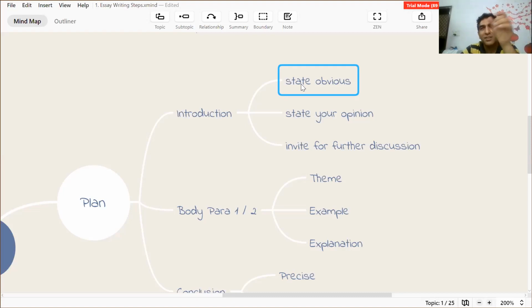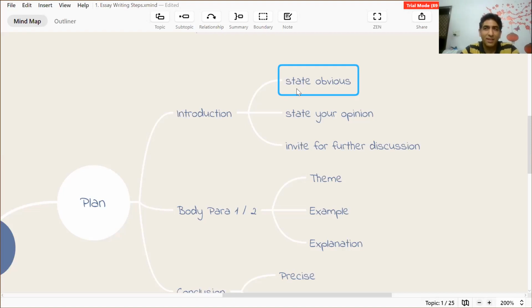So you are stating the obvious. And then simply state what this essay is going to do. This essay will discuss why people find it difficult to define happiness and which factors contribute to happiness, or which factors make a person happy, or various contributing factors to bring happiness in a person's life. So make it very precise, very direct, very simple. Your introduction should be very direct and easy to understand. It should act like a curtain raiser for what is going to follow in your essay.